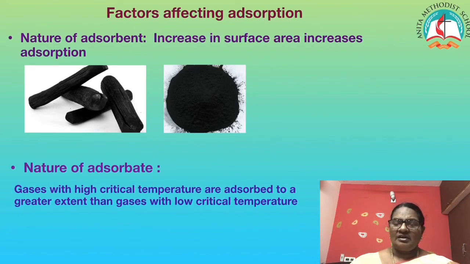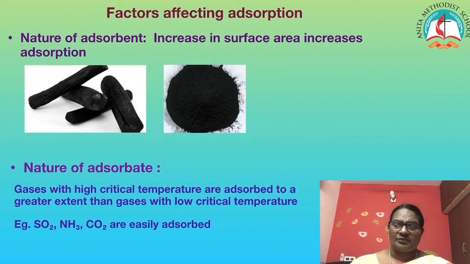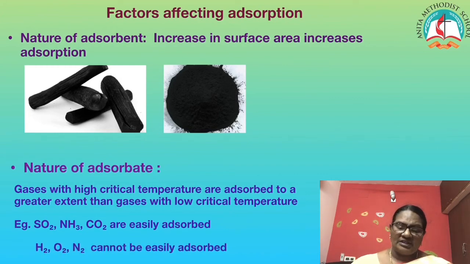The next one, nature of the adsorbate. This is very important in the case of gases. Gases with high critical temperature are adsorbed to a greater extent. What do I mean by high critical temperature? That means they can be easily liquefied. So gases that can be easily liquefied are adsorbed to a greater extent than gases which are not easily liquefied. Examples: sulfur dioxide, ammonia, carbon dioxide are easily adsorbed when compared to elementary gases like oxygen, nitrogen and hydrogen.